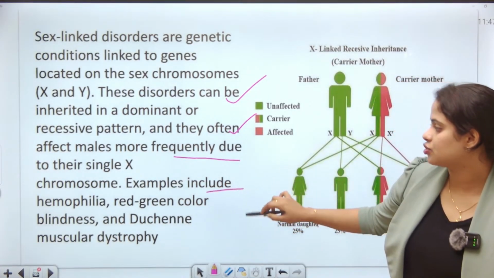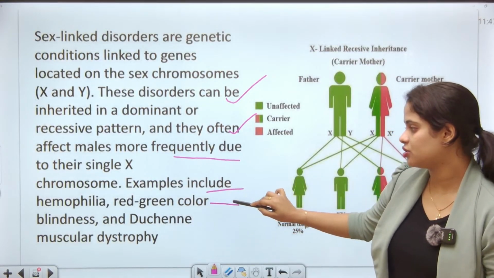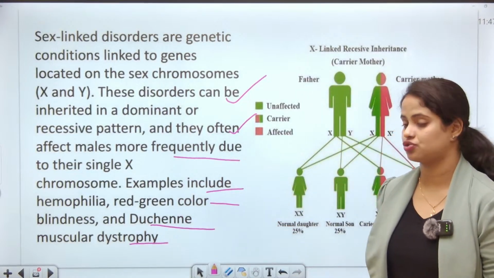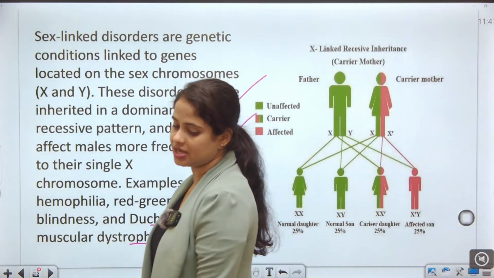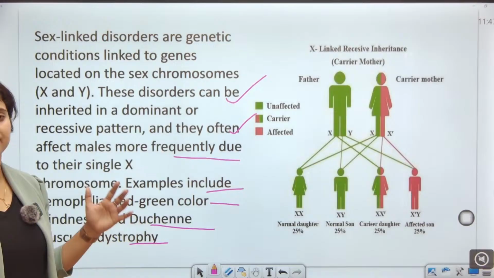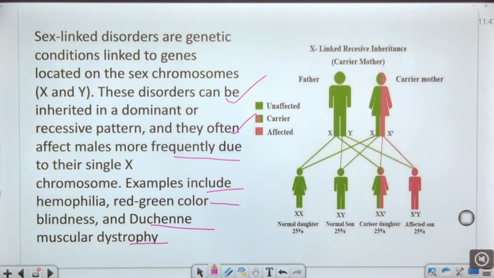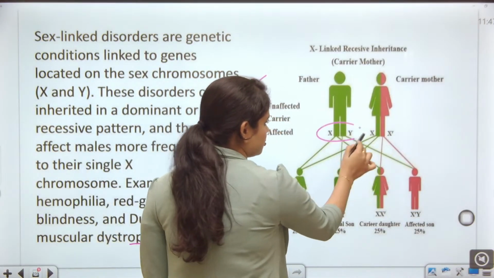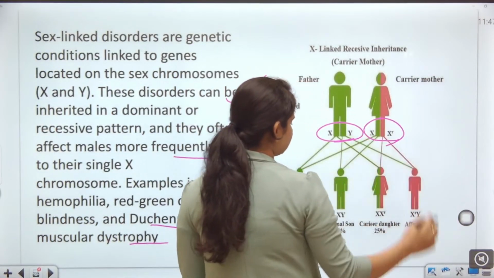Examples include hemophilia, red-green color blindness, and Duchenne muscular dystrophy. So these are the symptoms we can see in X-linked inheritance. So if the father has the XY chromosomes and the mother, as usual, has the XX chromosome, the